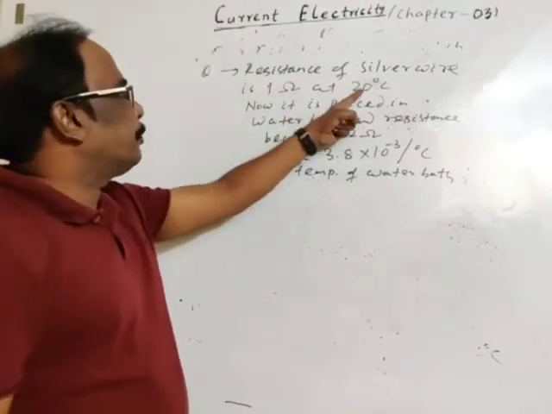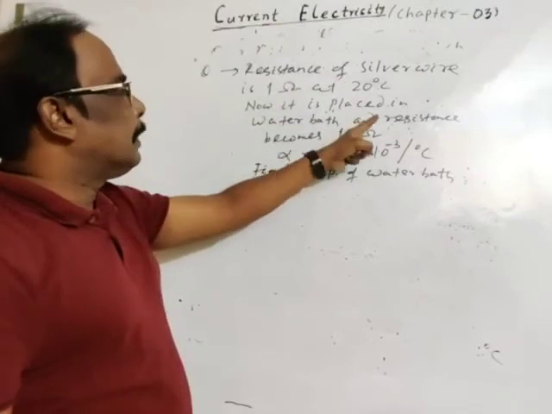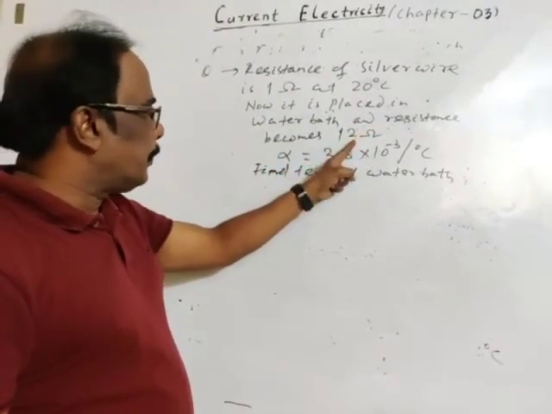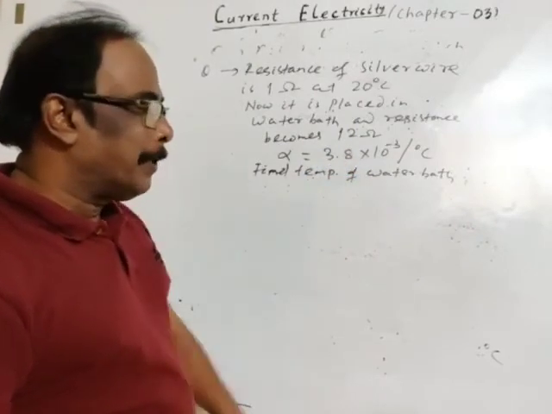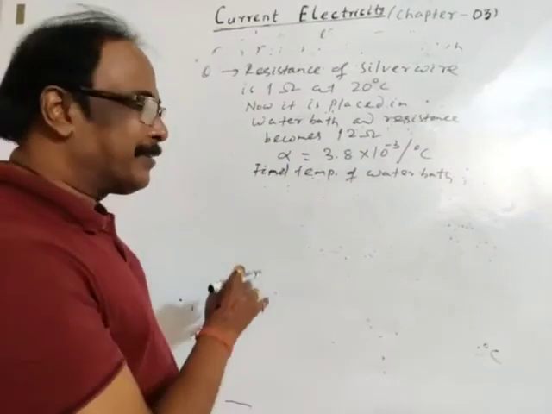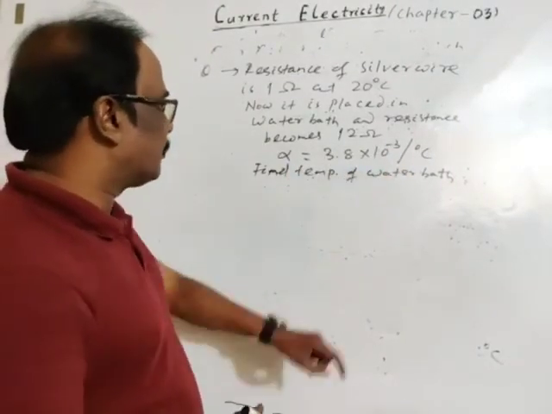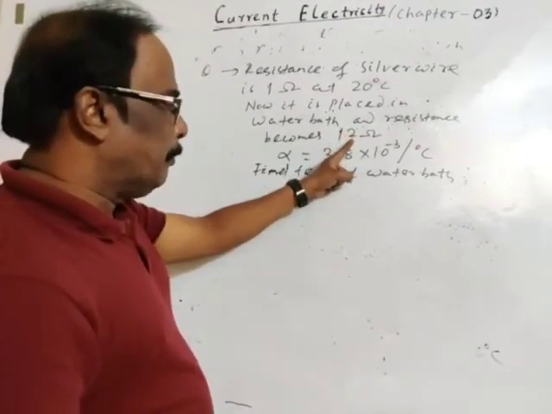Initial temperature is 20 degree centigrade. Initial resistance is 1 ohm. Now it is put in the water bath. Resistance becomes 1.2 ohm. Alpha is given. Then we have to find the final temperature, the temperature of the water bath. See, this is 1 ohm, 1.2 ohm.